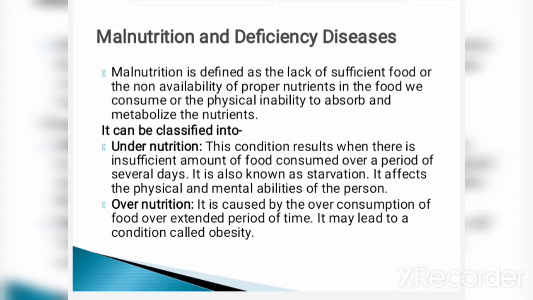Undernutrition means the condition when there is an insufficient amount of food consumed over a period of time. It is also known as starvation. It affects the physical and mental abilities of the person. And overnutrition is caused by the overconsumption of food over an extended period of time. It may lead to a condition called obesity.